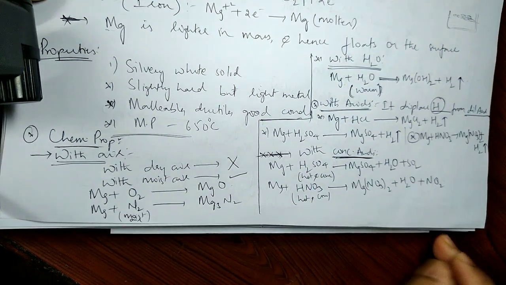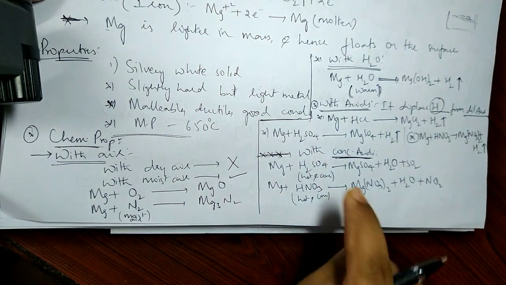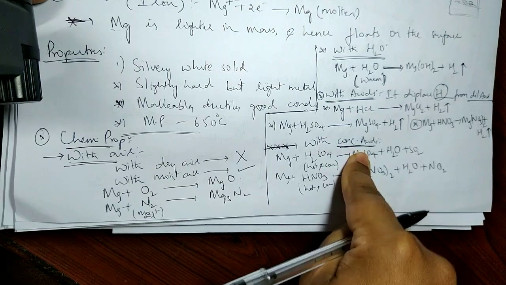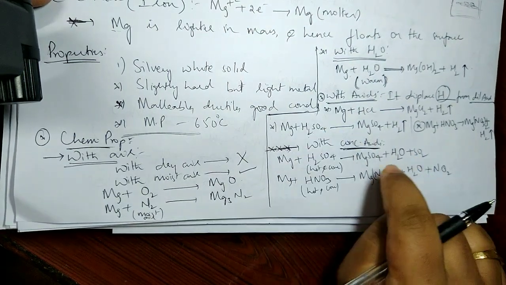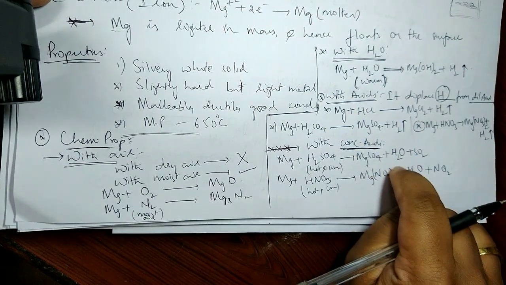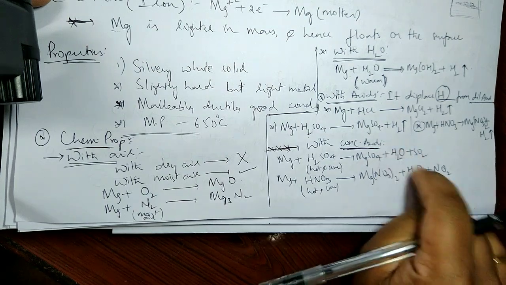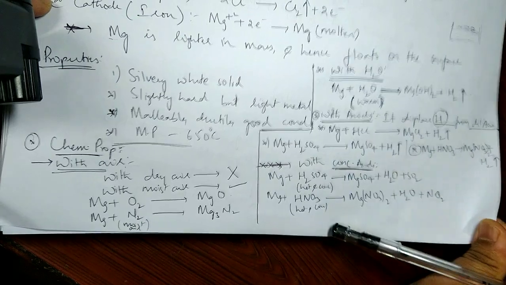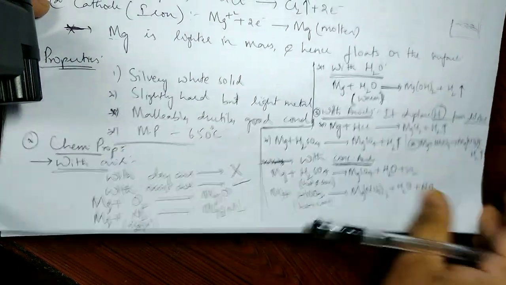Okay, so on the whole, the point to be noted is this: with dilute acids, this is what we get; with hot and concentrated acids, these are the products. The salts remain the same, but instead of hydrogen gas we also get water plus sulfur dioxide and nitrogen dioxide respectively. So that's what about the concentrated acids.